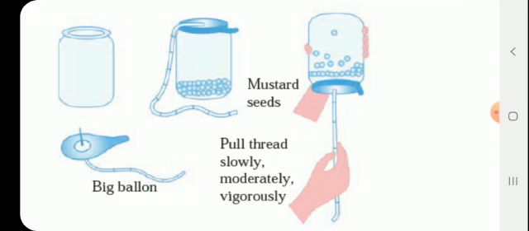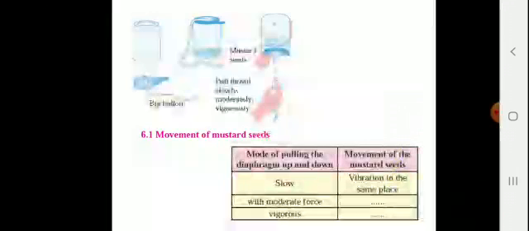So from this activity, it is clear that if we give more or less energy to the mustard seeds, then they will start moving. And similarly, the particles in solid, liquid and gaseous state of matter will also show movement same as that of the mustard seeds. Understood the activity?